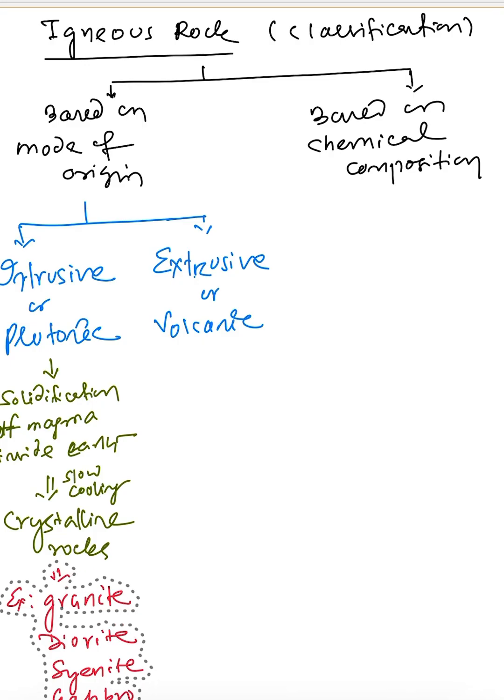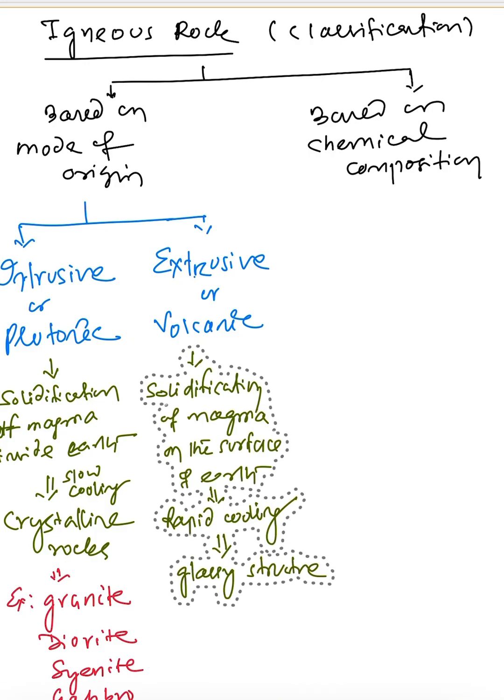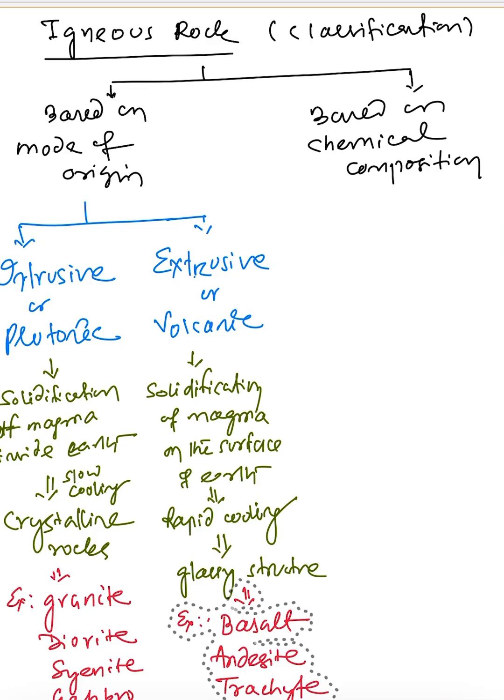But extrusive means outside the earth surface, or volcanic. So it is a rapid cooling process, hence a glassy structure will be there, and the examples will be basalt, andesite, and trachyte. Then coming to classification based on chemical composition.